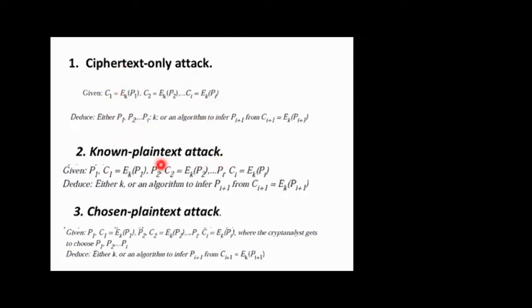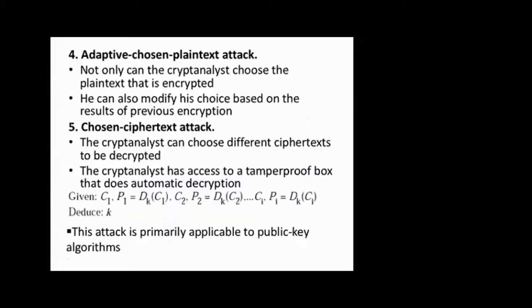Known plain text attack. See, with respect to the previous case, you'll be knowing P1 also, along with C1. So P1 is a plain text, C1 is a ciphertext. You'll be knowing both. In a known plain text attack, he has to find out the key and algorithm. Since he knows this one and this one, he has to find out these two. Next one is chosen plain text attack. So here some of the plain text he'll be knowing, right? His idea is to find out the key, just like the second one.